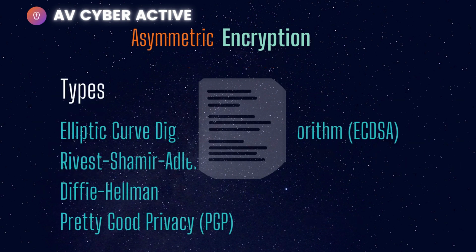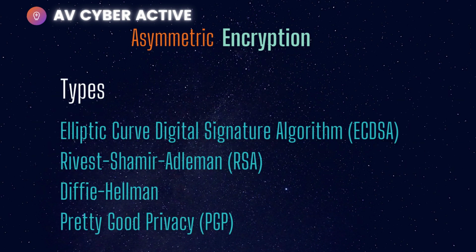And of course, to give you some examples of asymmetric encryption, there are some types. We've got our first one, that is ECDSA. We've got RSA, Rivest, Shamir and Adleman, the most commonly discussed one. We've got Diffie-Hellman, which is also used for out-of-band sharing of keys. And then we have email privacy, that is PGP, Pretty Good Privacy. There are many more, so I'll leave some links down below so you can explore more on asymmetric encryption.